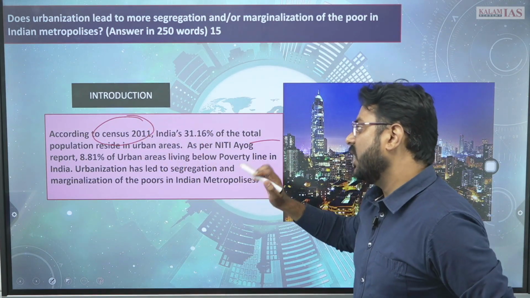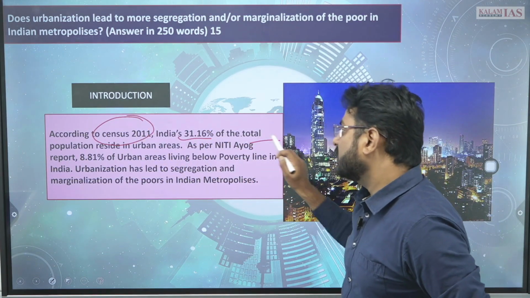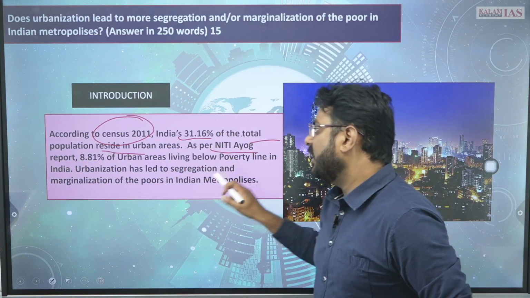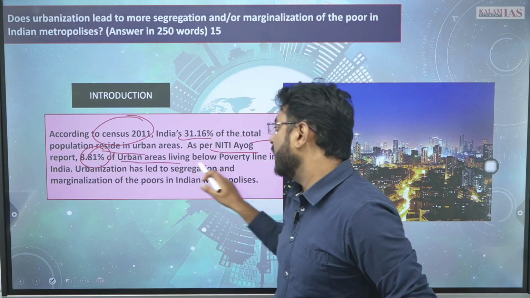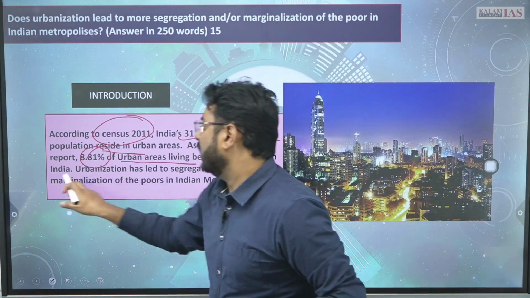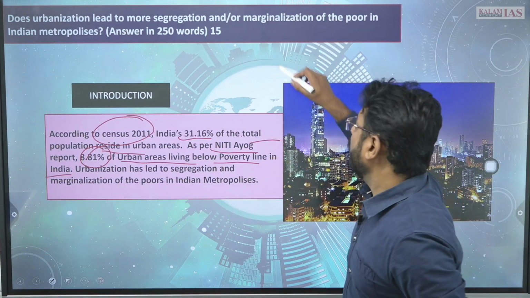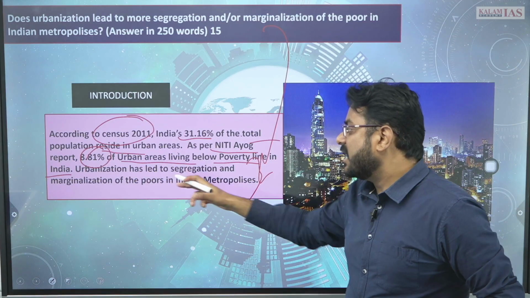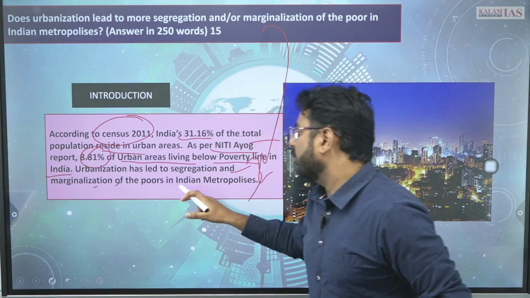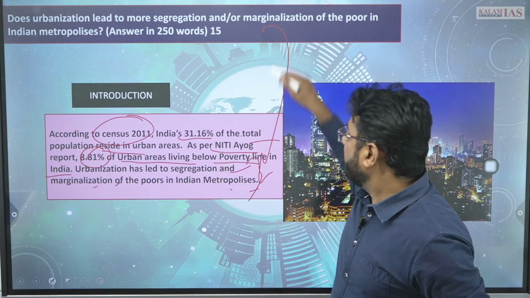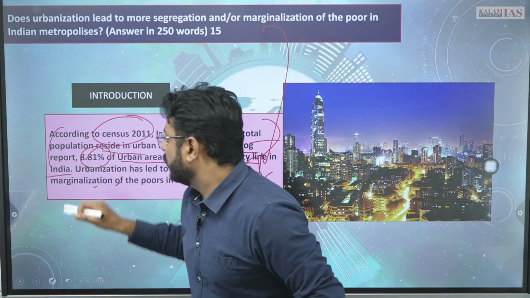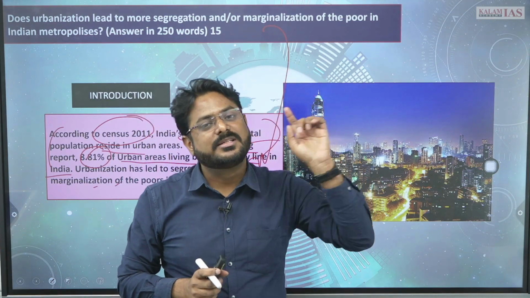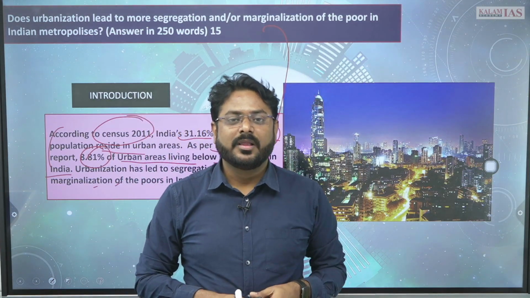According to census 2011, India's 31.16% of the total population resides in urban areas. As per the Niti Aayog report, 8.81% of the urban population is living below the poverty line in India. And then you will link the question here. Urbanization has led to segregation and marginalization of the poor in Indian metropolis. So you will link the question along with the data. Now your introduction has become very specific to the question, and it is directly handling the question, right?